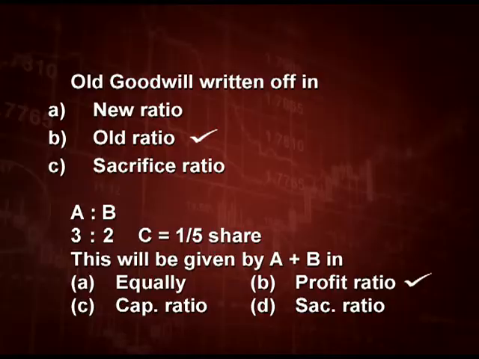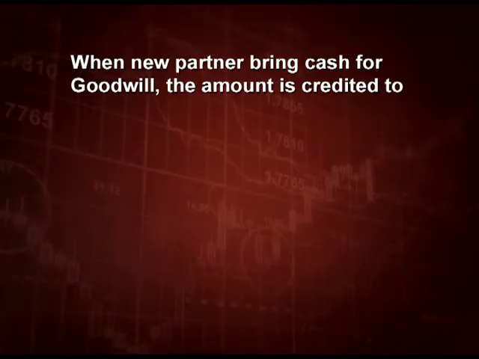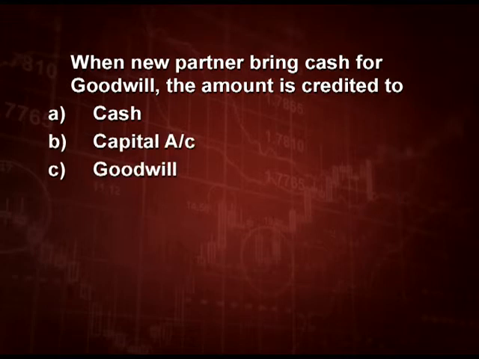which they are sacrificing. Next point, when a new partner brings cash for goodwill, the amount is credited to which account? Cash account, capital account, goodwill account, none of these. Yes, it is credited to goodwill account, but some people may say cash account. Cash account is debited, goodwill is credited.